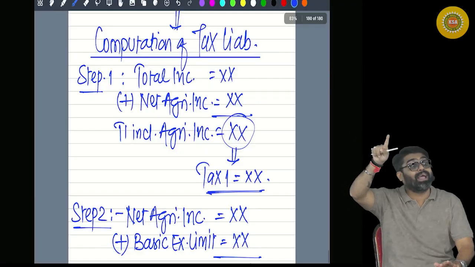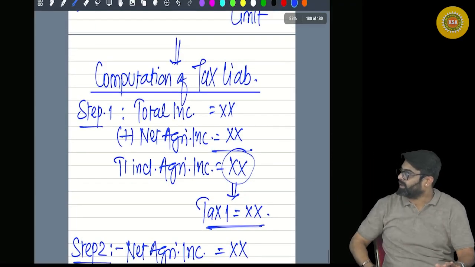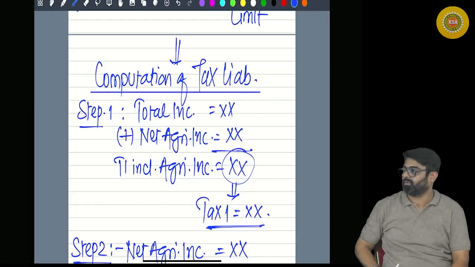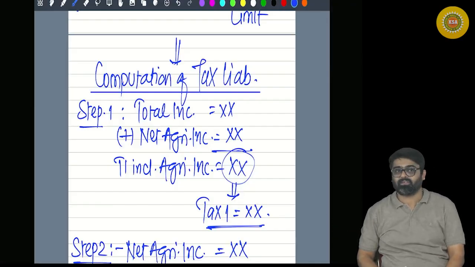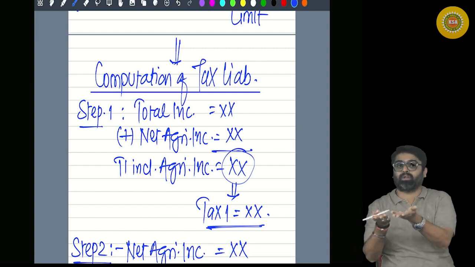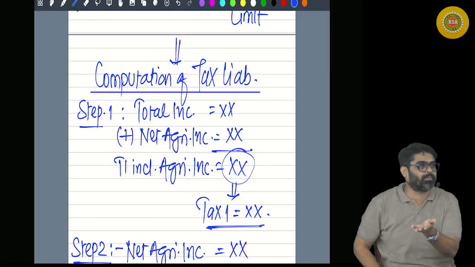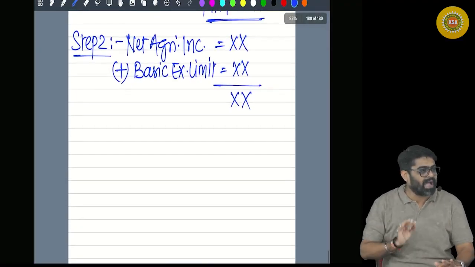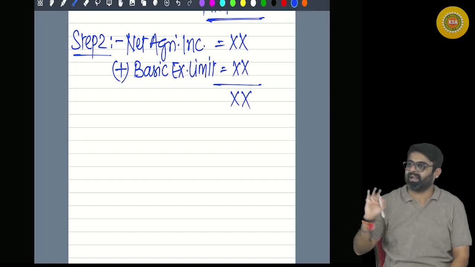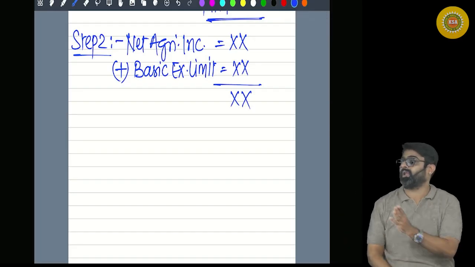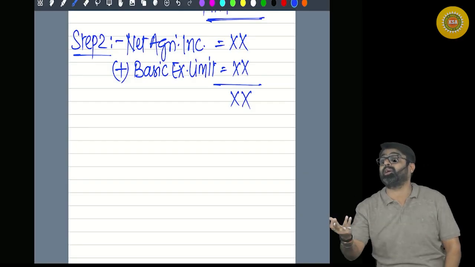on full agricultural income. For example, your total income was 8 lakhs and your agricultural income is 3 lakhs. So you have calculated tax on 11 lakhs. While calculating tax on 11 lakhs, you have calculated the tax on full 3 lakh rupees of agricultural income. Getting my point? Now if you directly calculate tax on 3 lakhs, 2 lakh 50 will go in the basic exemption limit. So will you be able to calculate tax on full 3 lakhs or only 50,000?